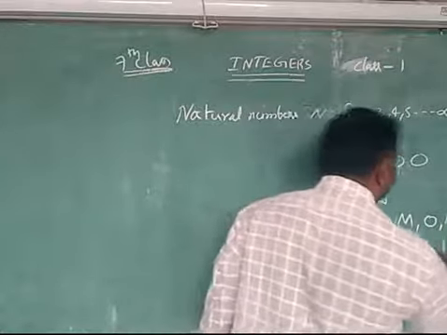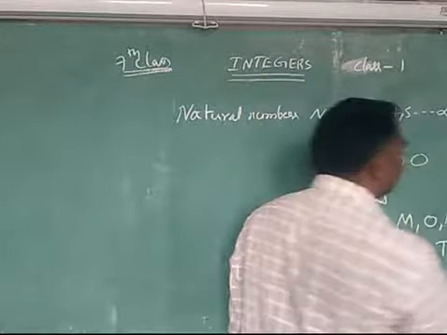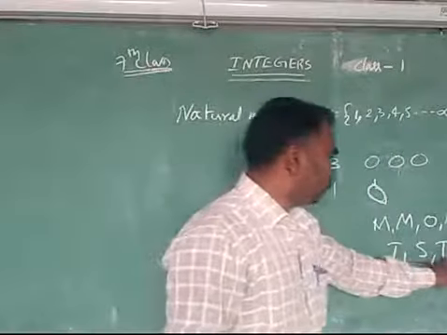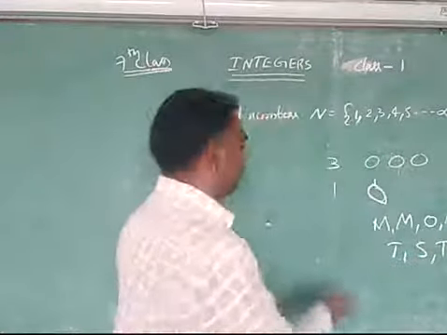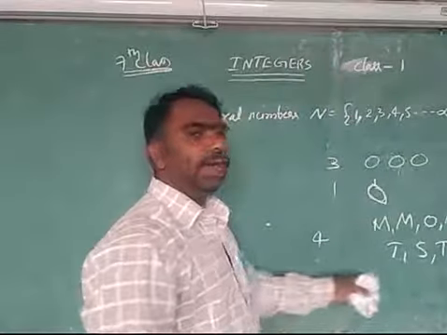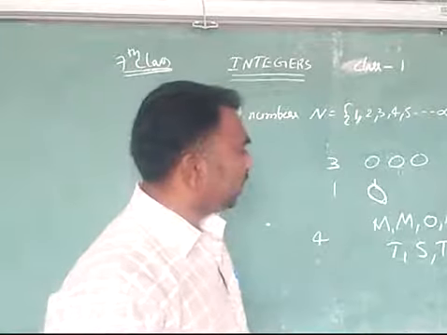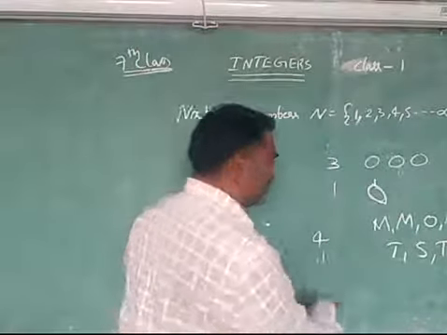So I have asked you how many T's are there here. You can count the T's: 1, 2, 3, 4. You will say that there are 4 T's, and you denote these T's with the number 4. How many S are there? There is only one S.